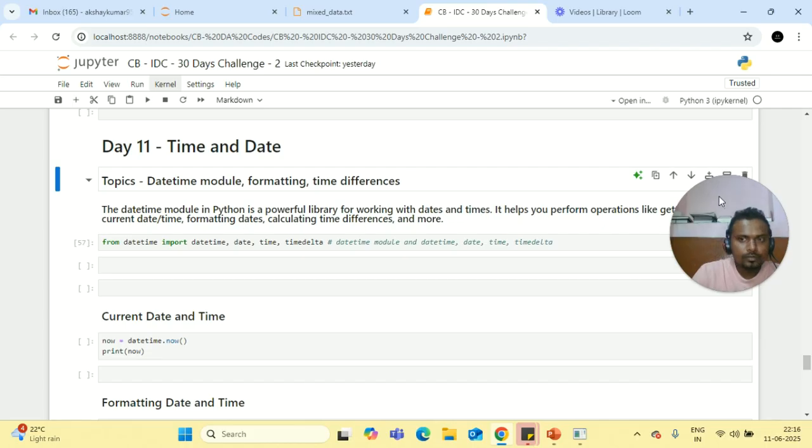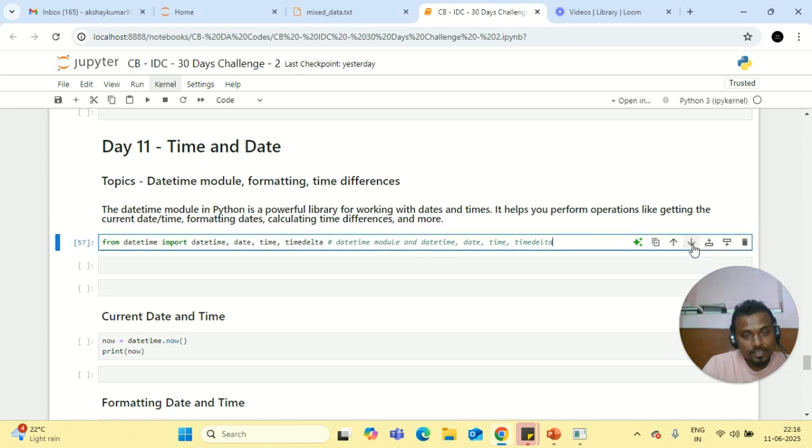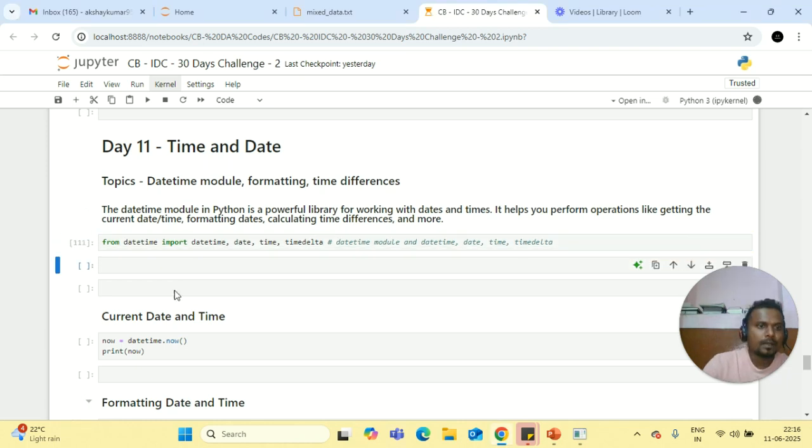The datetime module in Python is a powerful library for working with dates and times. It helps you perform operations like getting the current date and time, formatting dates, calculating the time difference, and more. So here I am importing datetime, date, time, and timedelta from the datetime module.